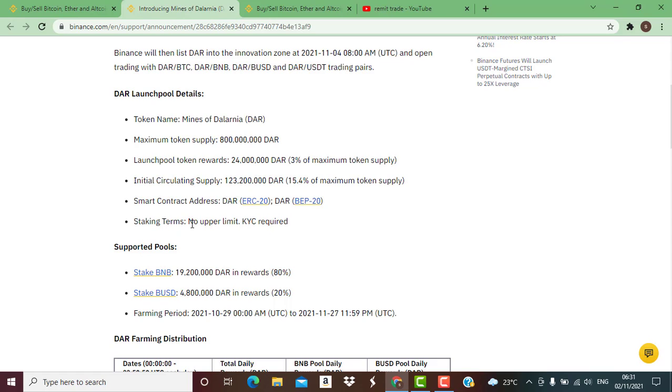There are no upper limits. It does not limit the number of coins you can stake. You can stake as much as you want. You also have to understand that KYC is a must. KYC is required. That means you have to do your KYC on Binance and get yourself verified before you can participate in this particular Launchpool.